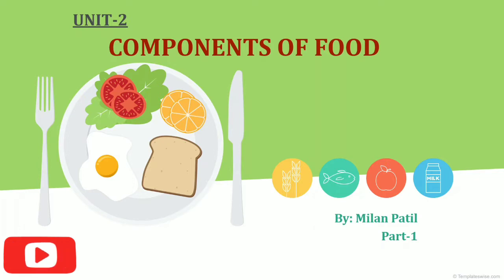So what kind of food should we eat? What is the role of various kinds of food? In this chapter, Components of Food, we shall try to seek answers to these questions. So today, we are going to start with chapter 2, Components of Food.